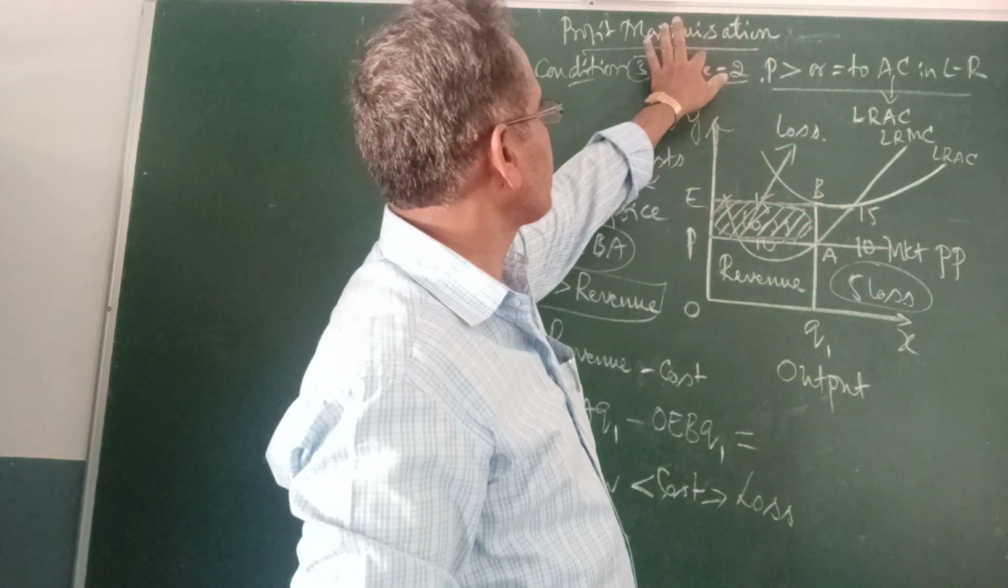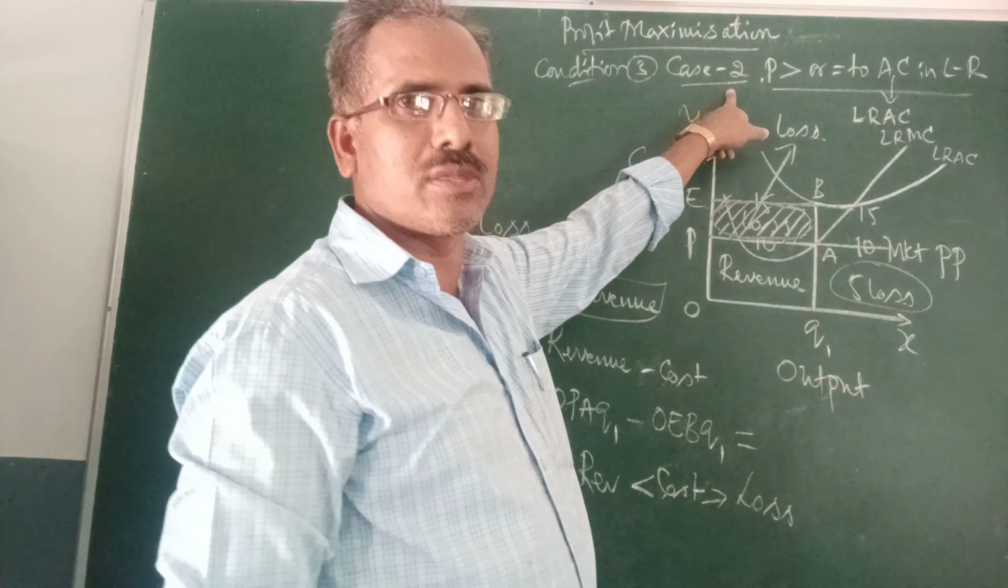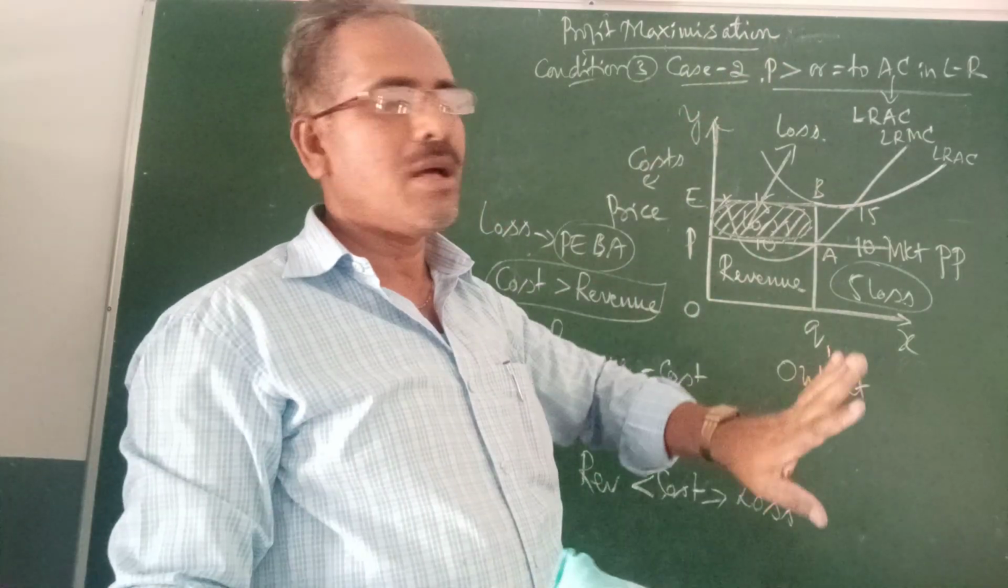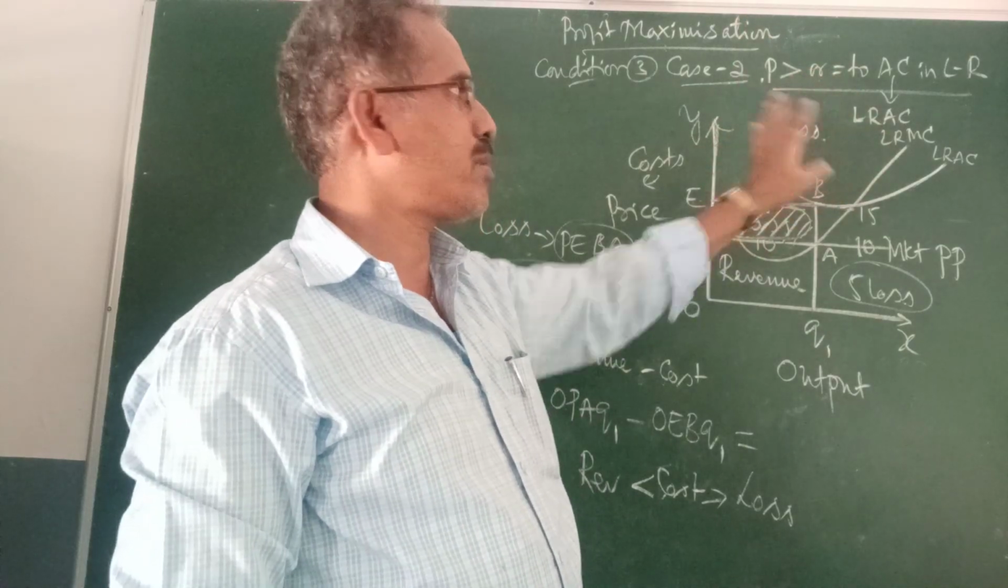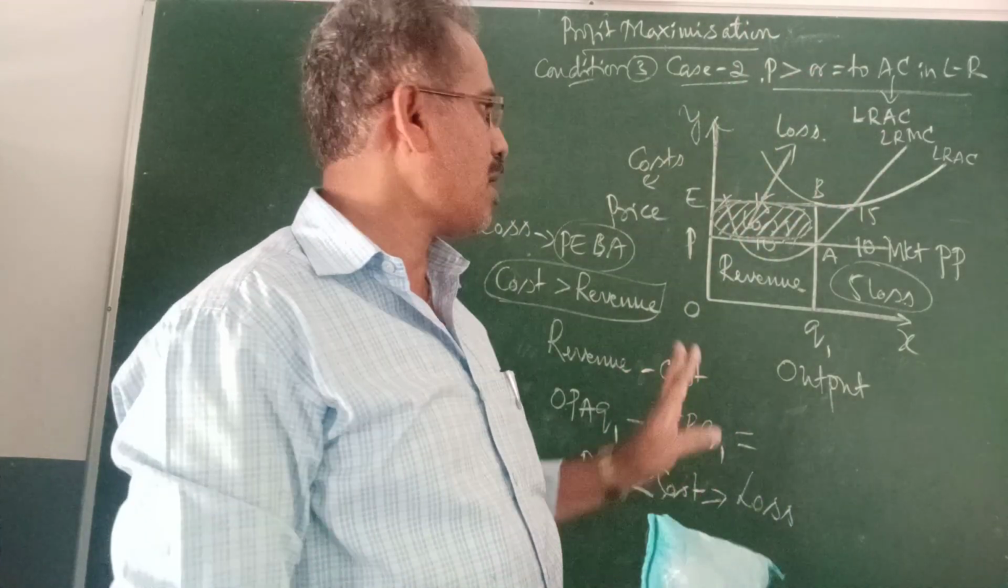So profit maximization as per case 2 in condition 3, the firm cannot get the profit unless the price is more than or equivalent to the average cost, otherwise it will be a loss.